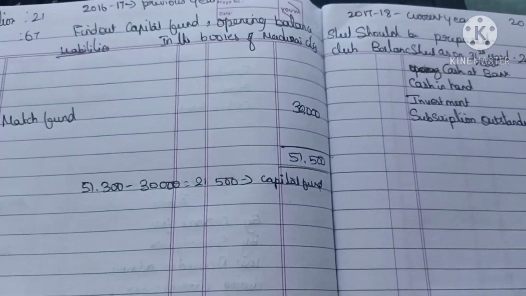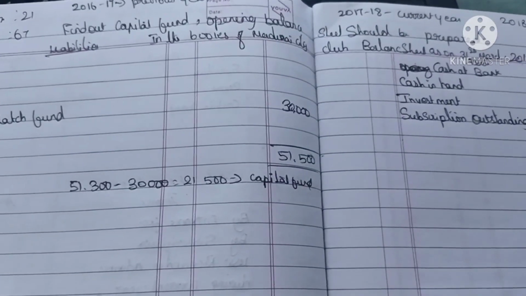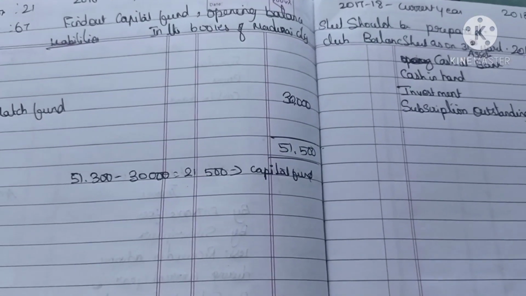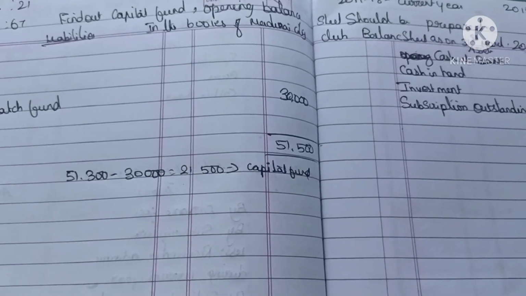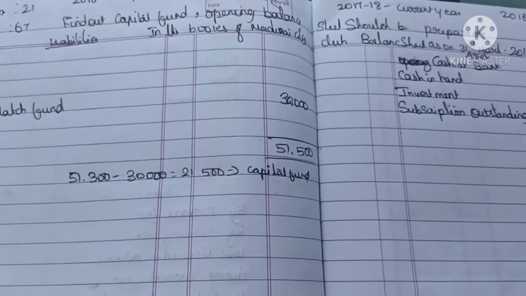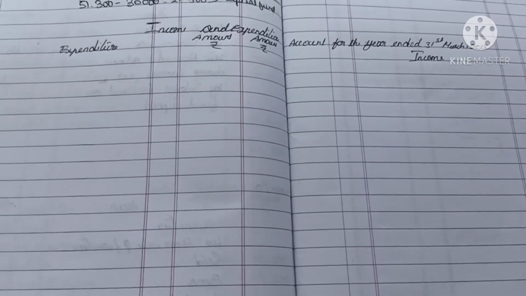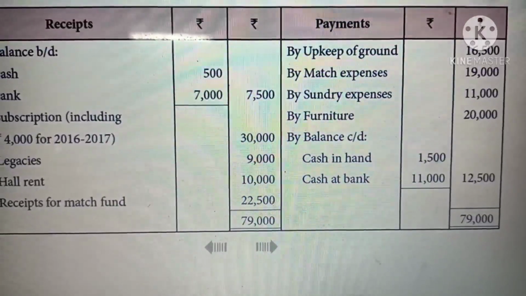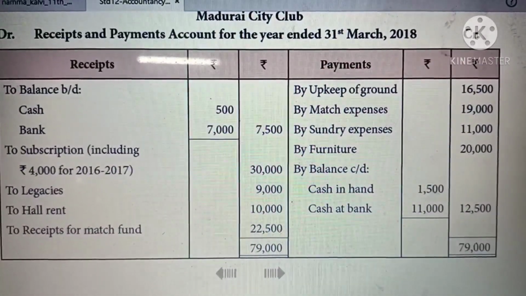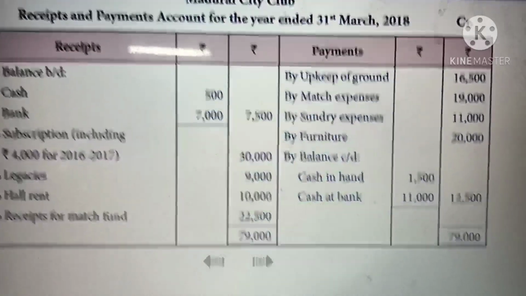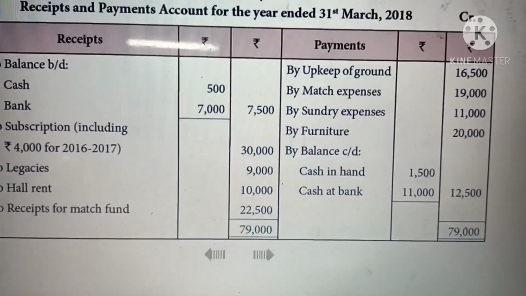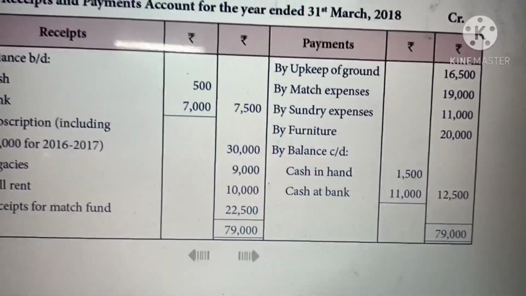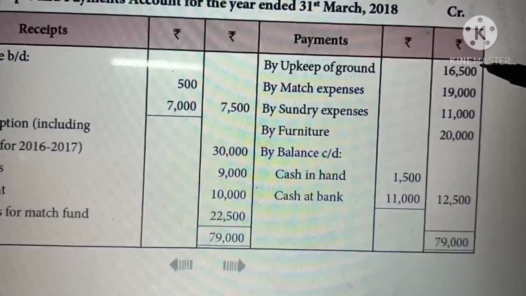Now we are going to prepare the income and expenditure account for the year ended 31st March 2018 for Madurai City Club. We are going to enter the items one by one on the income and expenditure account. Before that, I just want to show the question. Upkeep of ground is given on the payment side. Upkeep of ground is an expenditure, so we are going to show it as an expenditure.